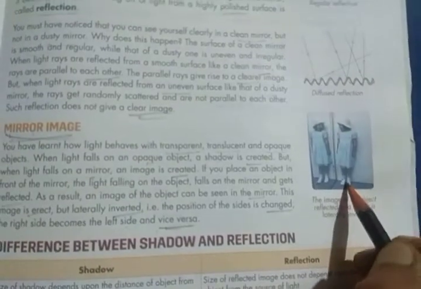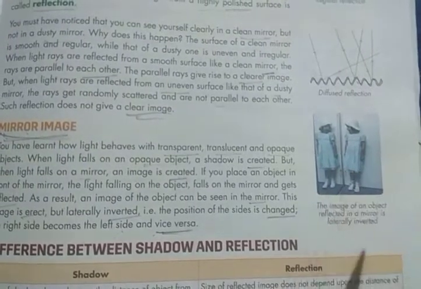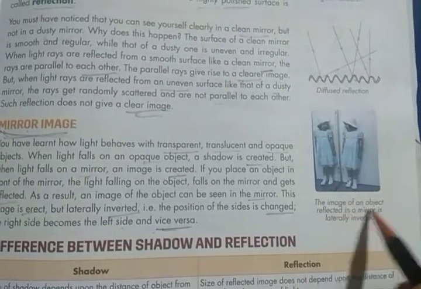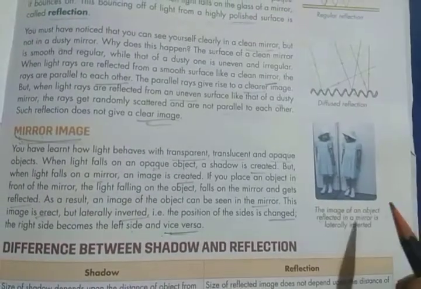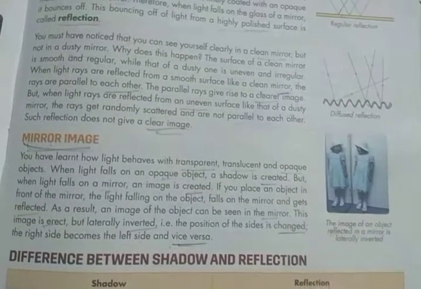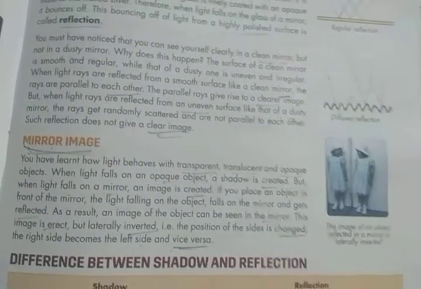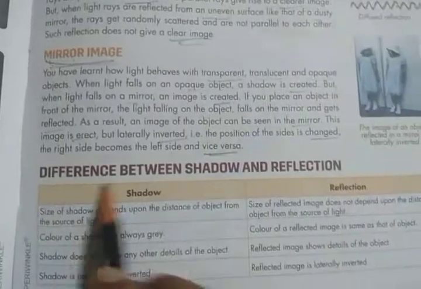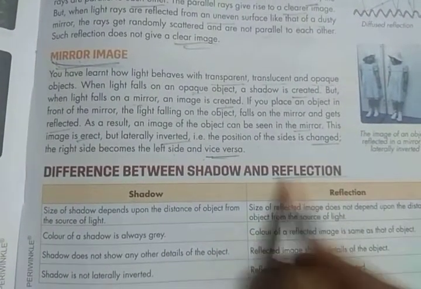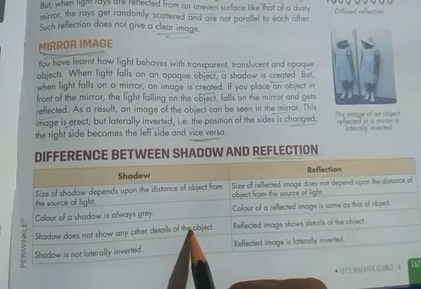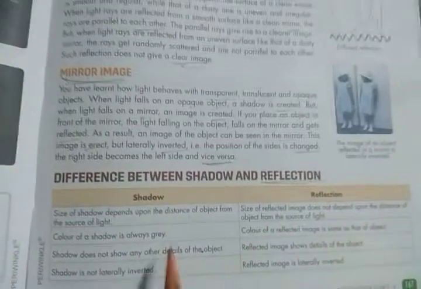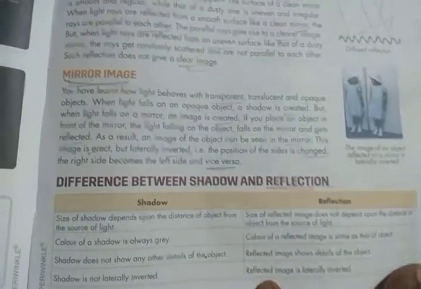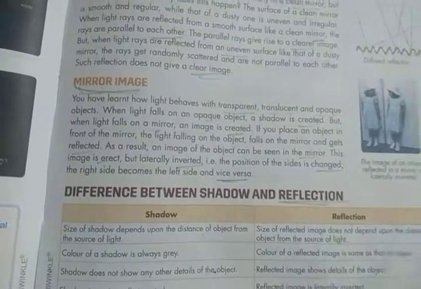You can understand when you see this type of image. The image of an object reflected in a mirror is laterally inverted, just opposite. Left becomes right and right becomes left. So, difference between shadow and reflection. Some differences between shadow and reflection are given here. So guys, you have to read these points and try to understand.